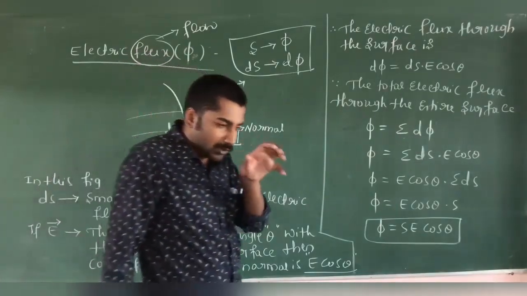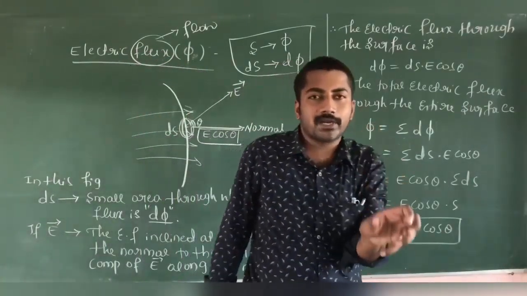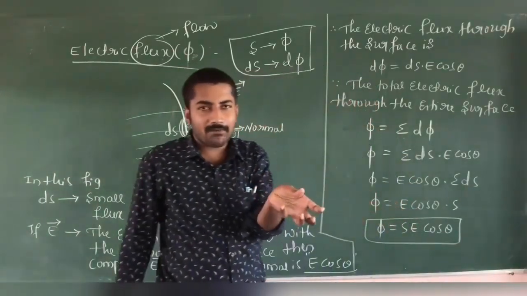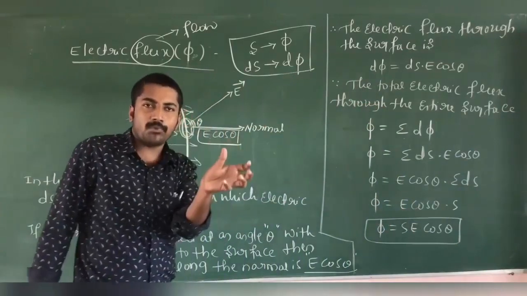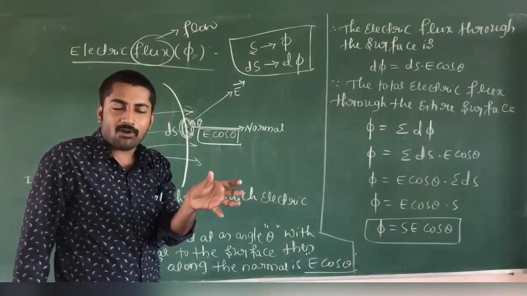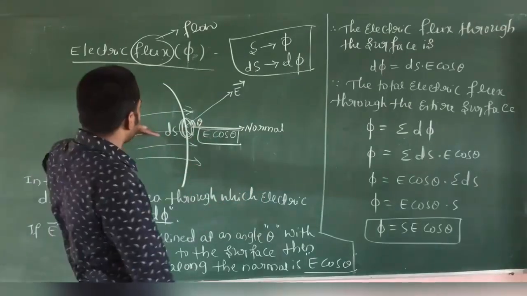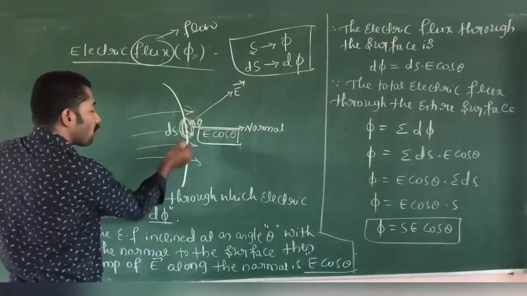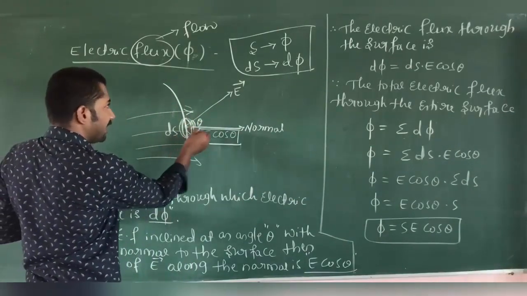Electric flux due to the surface is defined as the product of the surface area and the component of the electric field normally through that surface. Here, ds is the small area through which electric flux is d phi.